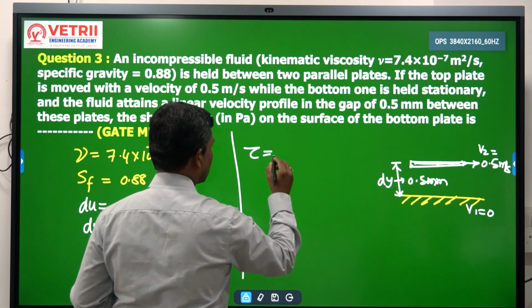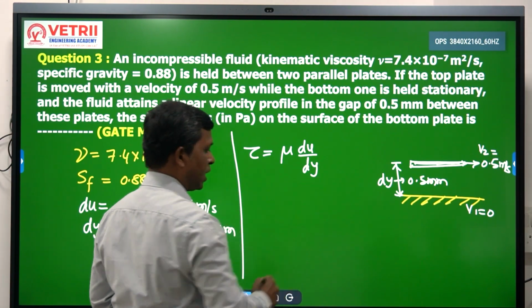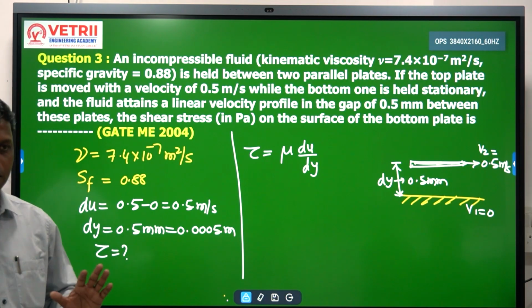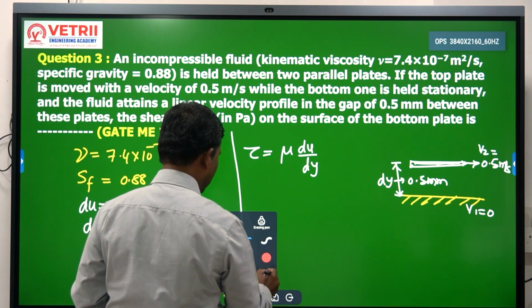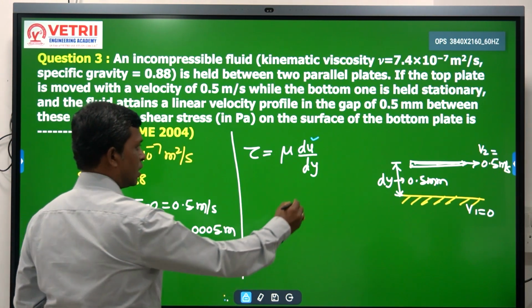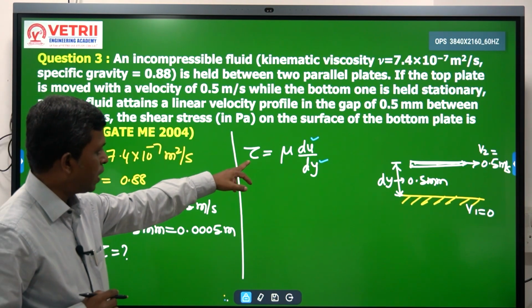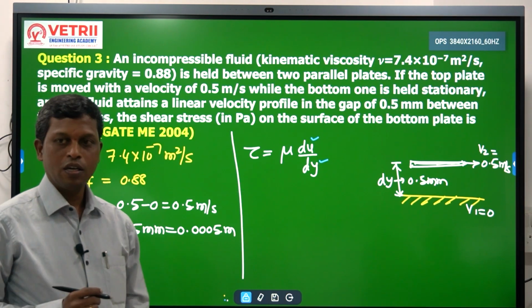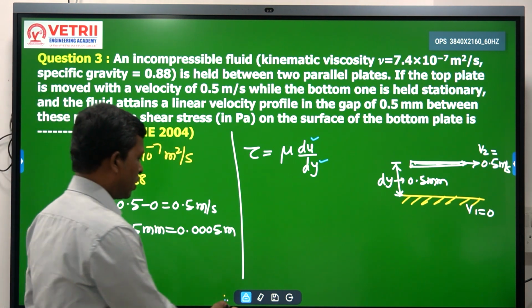Shear stress tau is equal to mu du by dy as per our Newton's law of viscosity formula. What are the various things they have given here? Du value they have given, dy value they have given. Our interest is to get the value of shear stress. What is unknown? Mu is unknown. How to calculate mu?